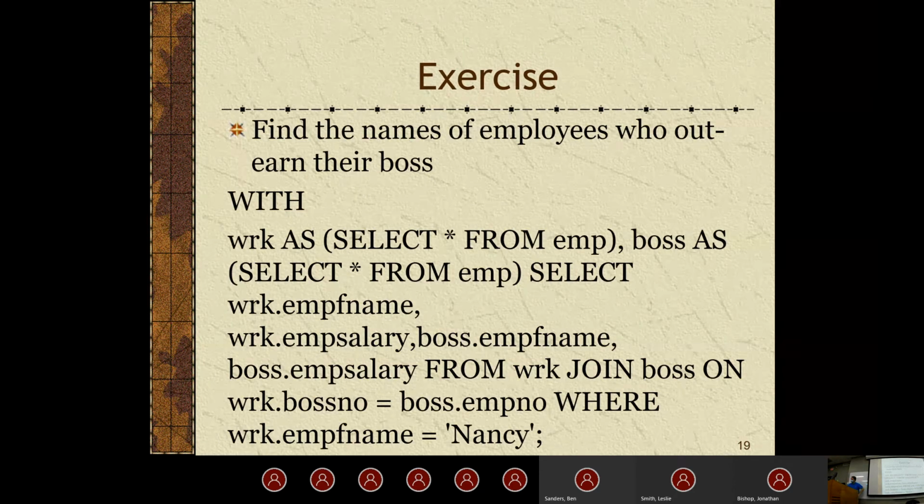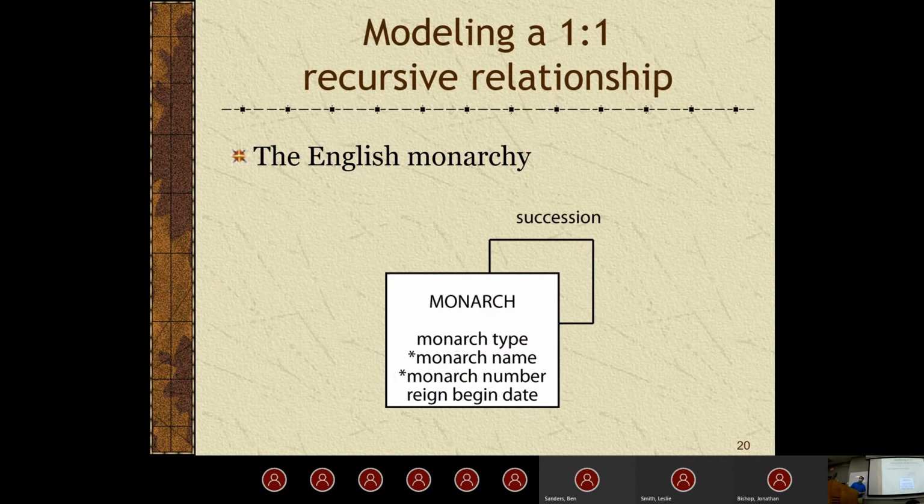So we just did this, so we're just going to talk about it a little bit. Basically, we're selecting the employees that out-earn their boss, just what we just did. Now we're going to move towards a one-to-one recursive relationship. Unlike the one-to-many recursive relationship, this is a special case of a recursive relationship where there's going to be one and only one of each instance.